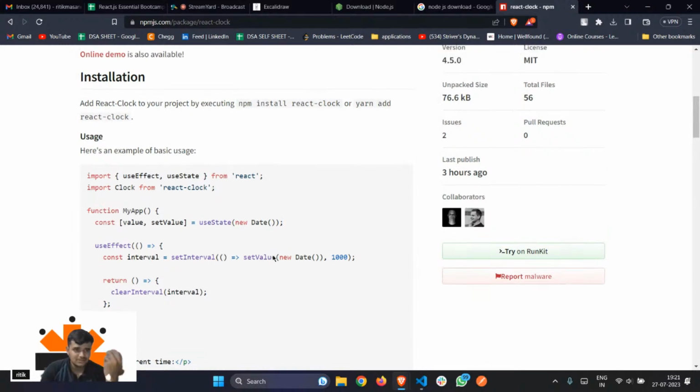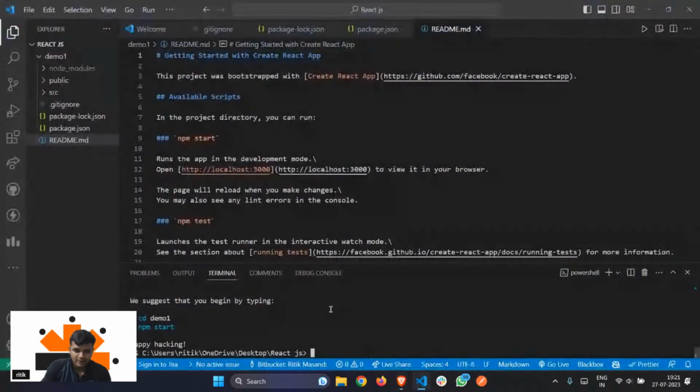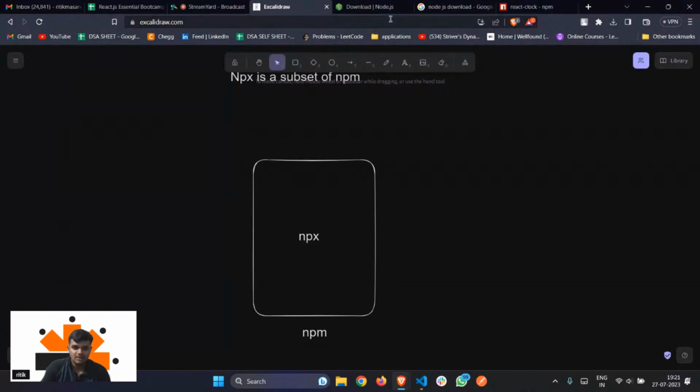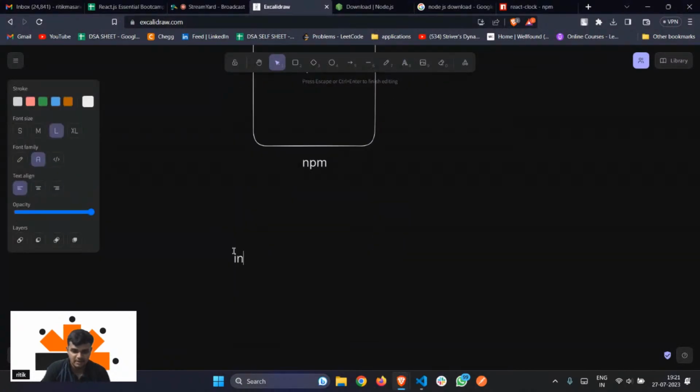Right. So this is NPM for you. Chalo. I hope all of you must have run this command, npx create-react-app. Now, in order to run the React application, we can use this command.